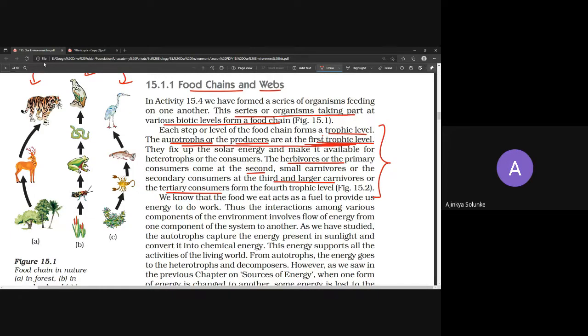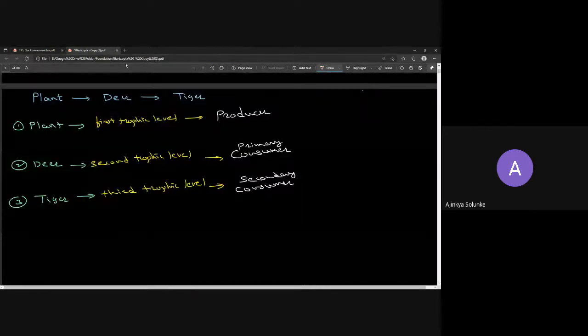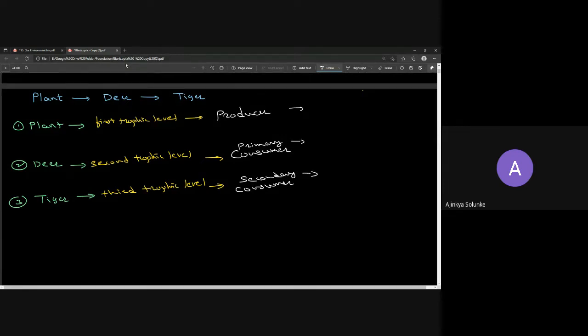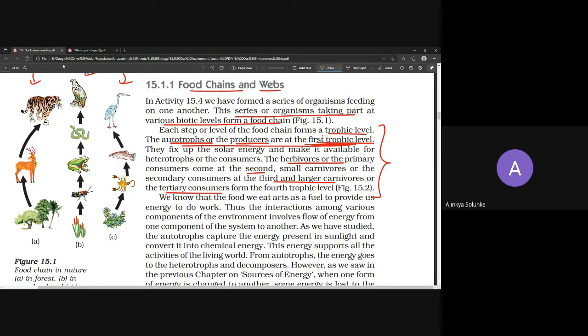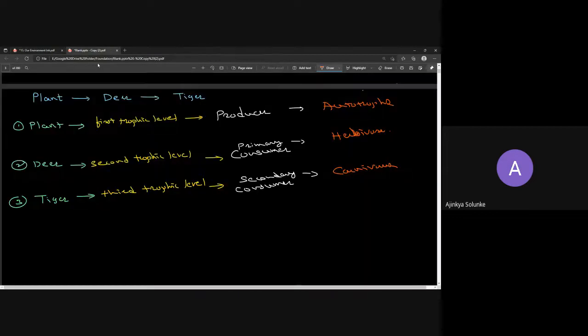Now producers are called basically autotrophs. And what is this one? The deer. Deer is nothing but herbivorous, as we have already discussed. And what about tiger? Carnivorous. Okay, so we have different names for it. So we have written everything. Now the next can be, suppose, the fourth level, which will be large carnivores and tertiary consumers. So this is what is going on.